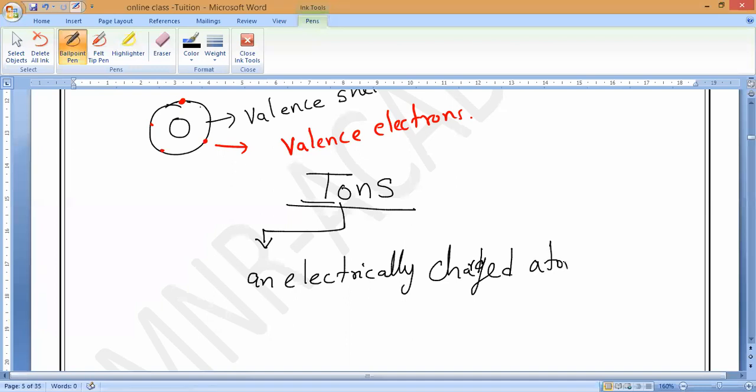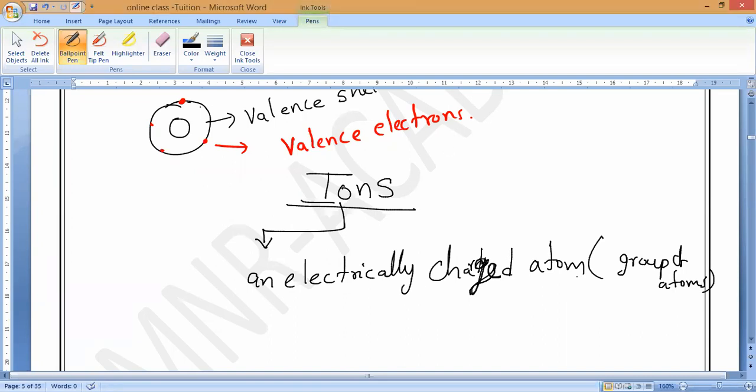An electrically charged atom is called an ion. Or else a group of atoms also. That is what polyatomic ions are. Do you remember? In class 9th you all studied carbonate, nitrate, hydroxide. So not only an atom, but a group of atoms also can be charged. What is it called? A group of atoms is called polyatomic ions. That is what you have to remember.